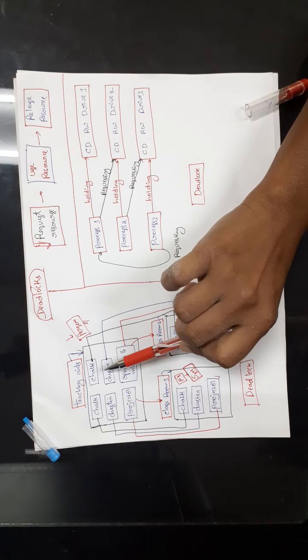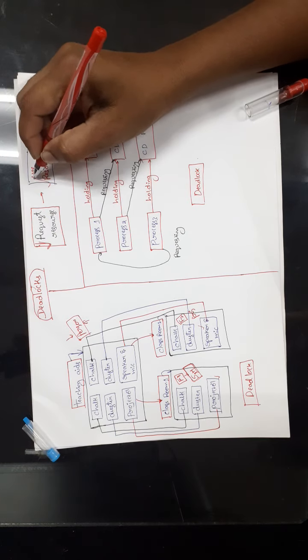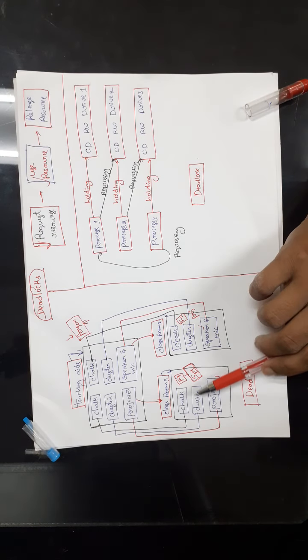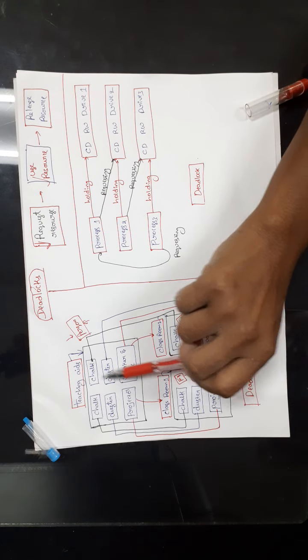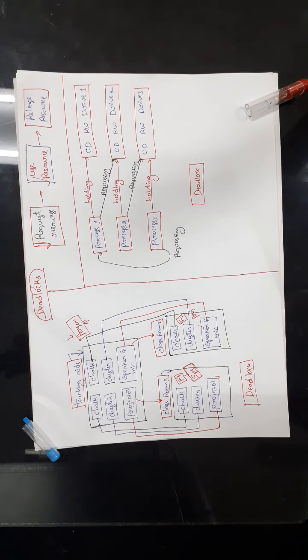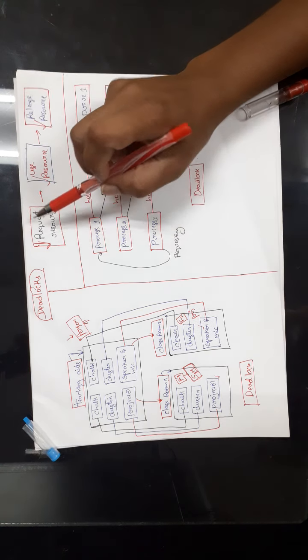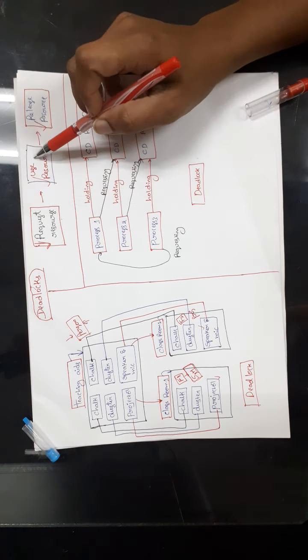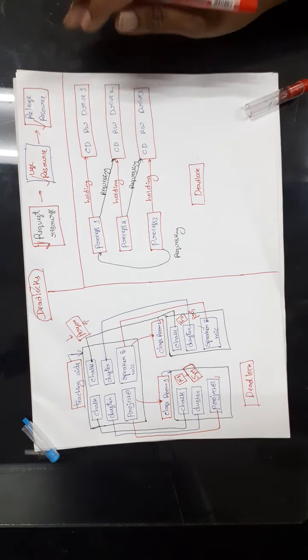Then if the resources are free, they can access and use the resource. Once finished with that resource, they give it back to the resource manager, that is, they release the resource. So the steps are: requesting the resource, using the resource, then releasing the resource.